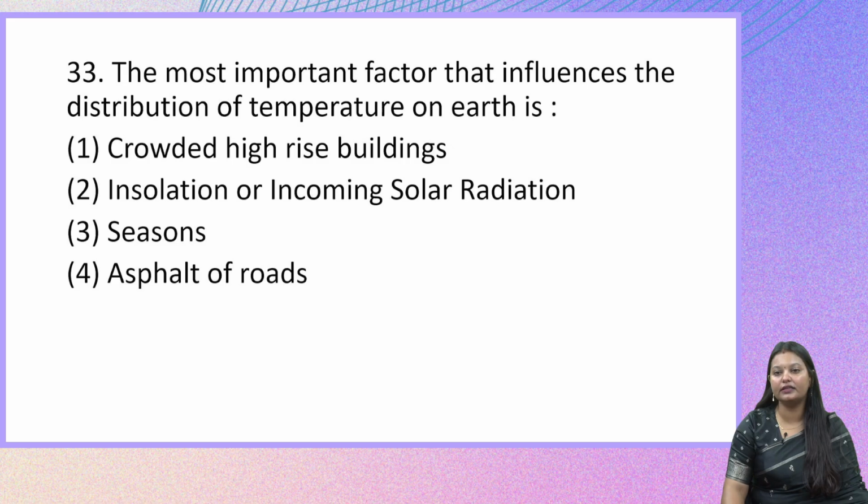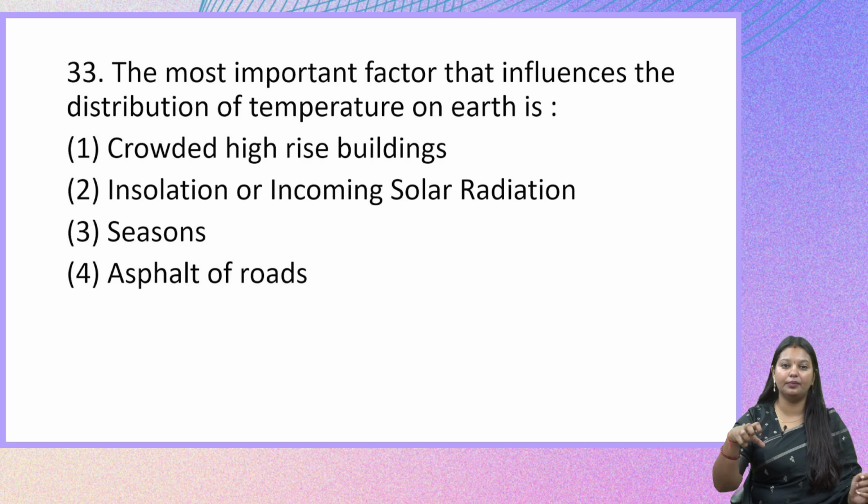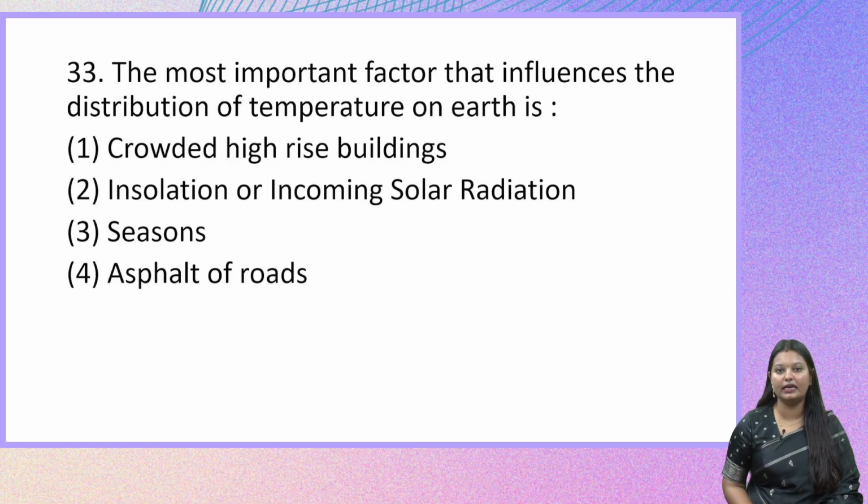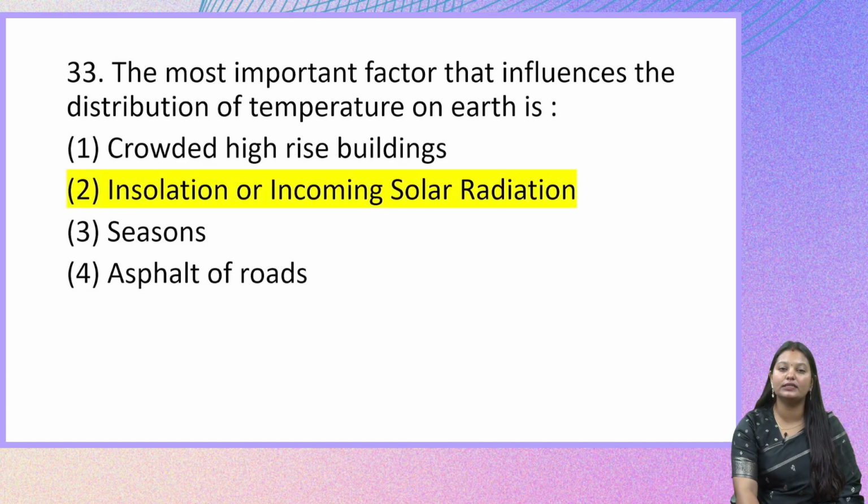The most important factor that influences the distribution of temperature on Earth is. The Earth's temperature is distributed in a certain way over the Earth's surface because of certain factors. Let us look at the options: crowded high-rise buildings, insolation or incoming solar radiation, third is seasons, and the fourth option, asphalt of roads. When you look at the four options, very clearly the second option is the right answer here, because solar radiation and the insolation because of it control the temperature of Earth's surface. So option 2 is the correct answer.